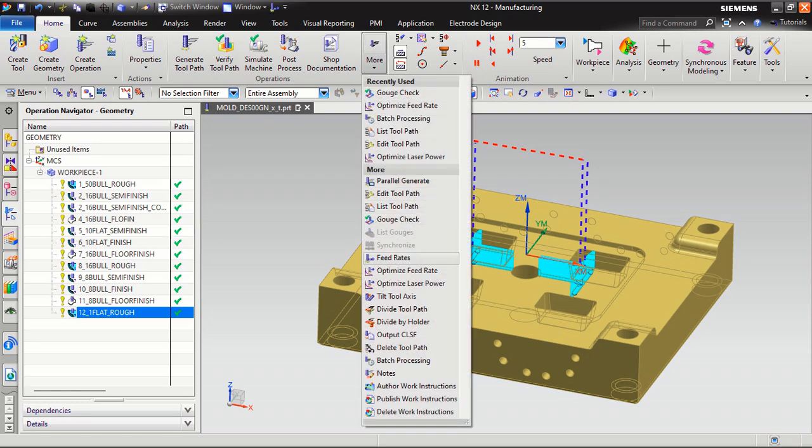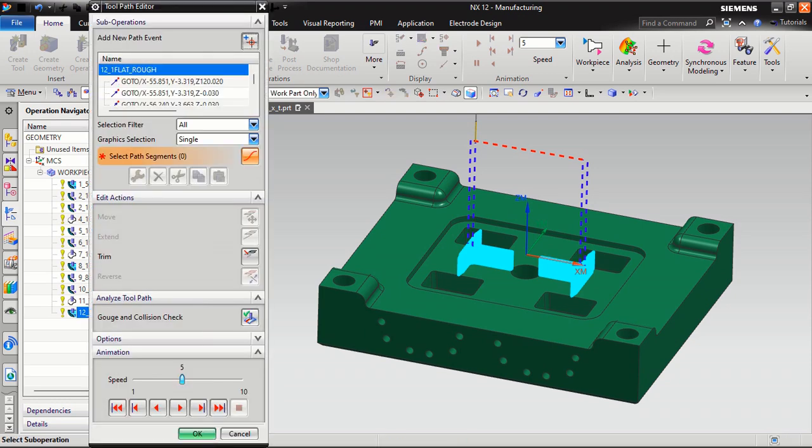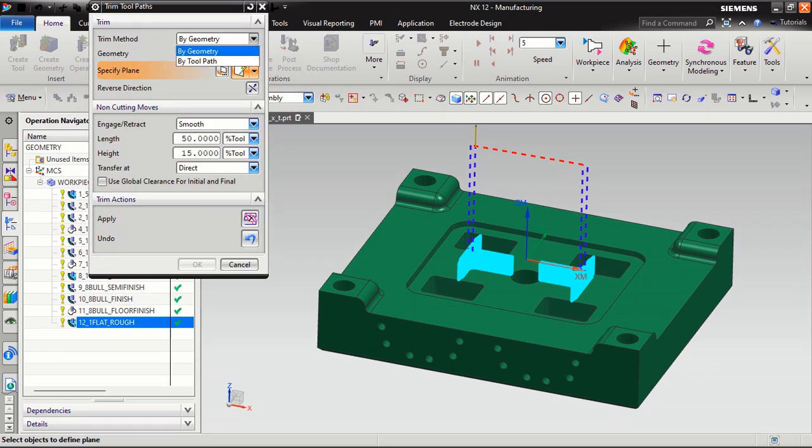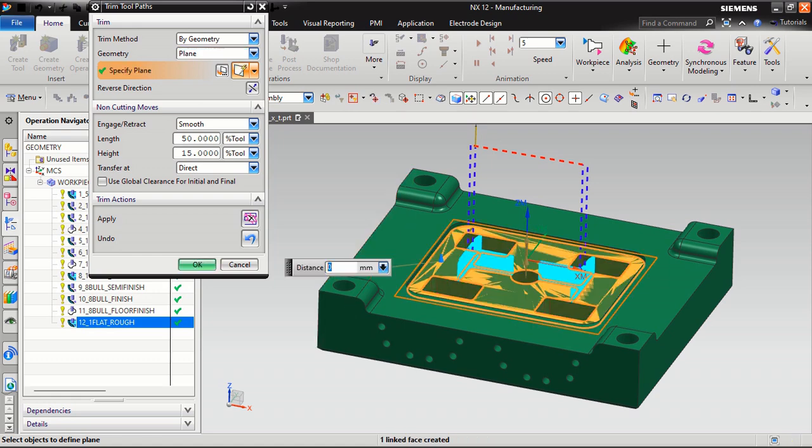I will come in edit toolpath. I want to trim geometry by plane, this plane above of the point 2. This is our non-cutting moves. So we will apply.